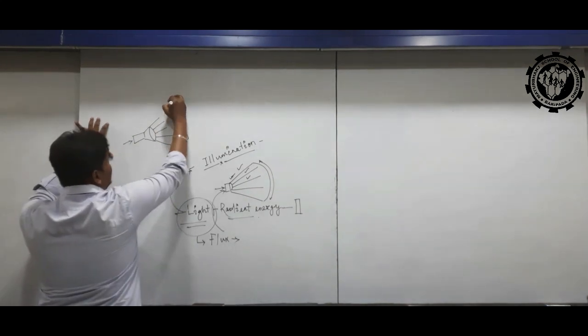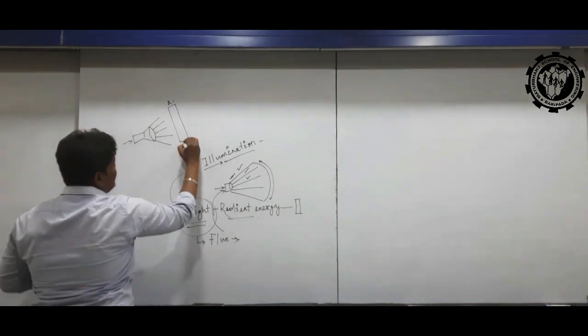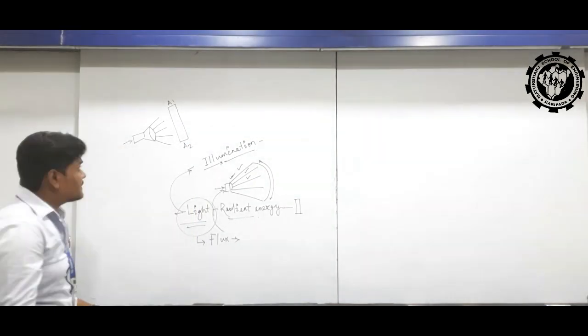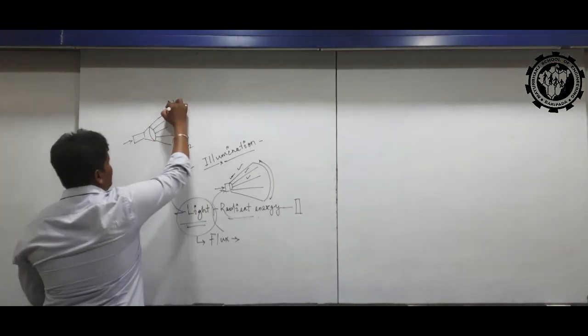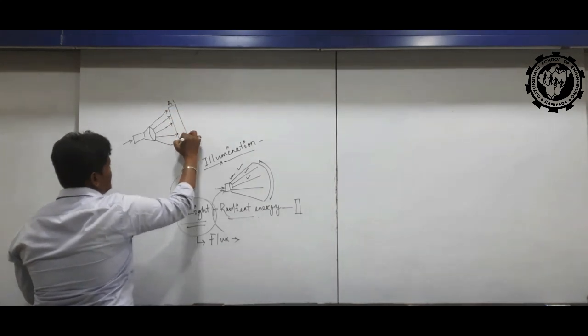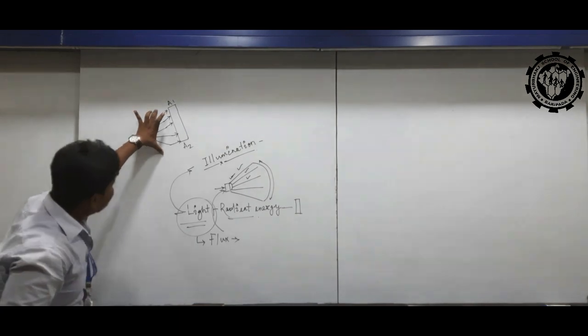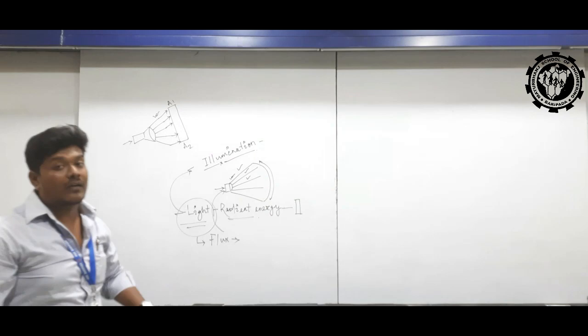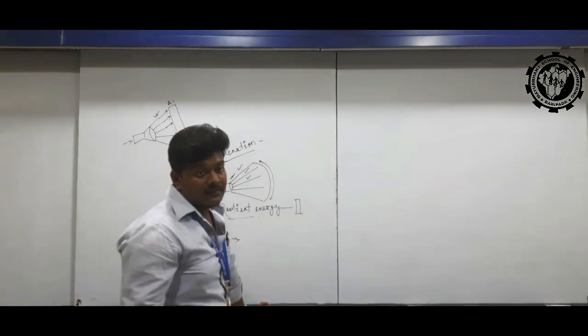The top area is mentioned as A1 and the bottom area as A2. Is it clear? The radiation of the light source falls on the surface, and the quantity of radiation is known as flux. Clear?